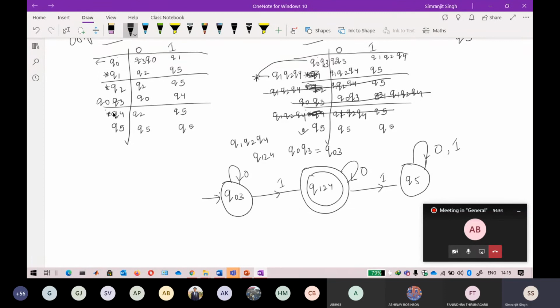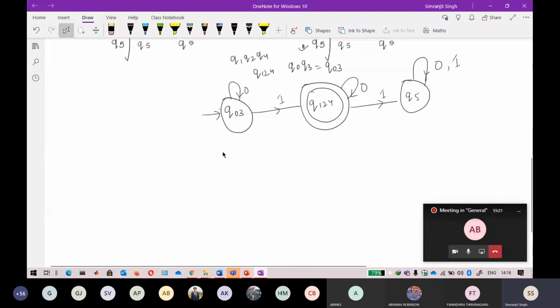Q1, q4, you can also do it with only one state. That can be done, that is just for your understanding. If I write it like this, I find it very easy to delete those states that are just repeating. So you can do that, that is the question that you have asked.